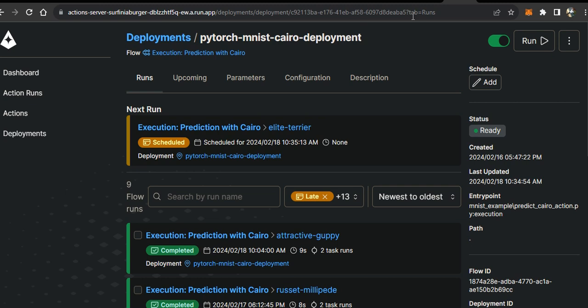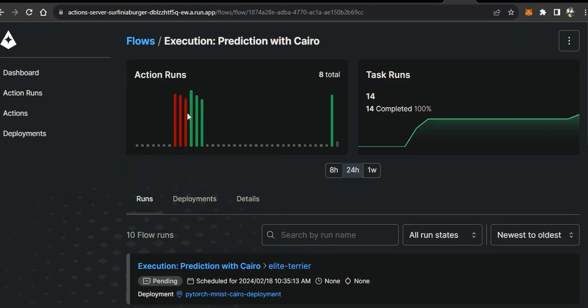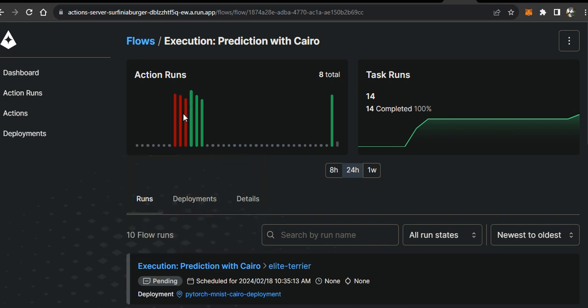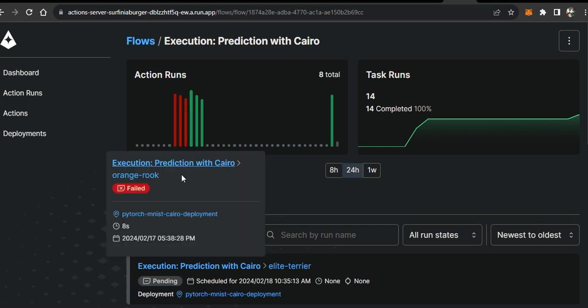So if we go to the runs, okay, this is it here. We can basically see the runs that I've made before that failed and the one that passed. Because the initial code we started with had an issue: when we make predictions with Cairo, it was giving us an error. If we can check the log.